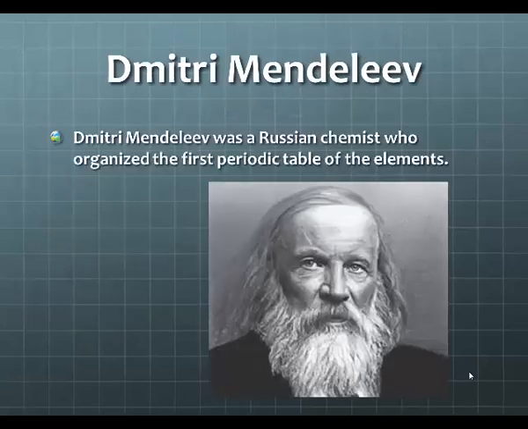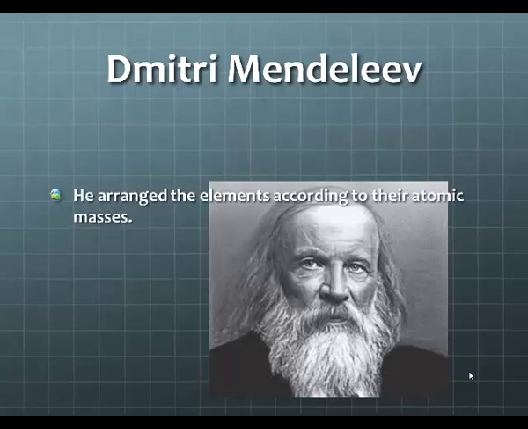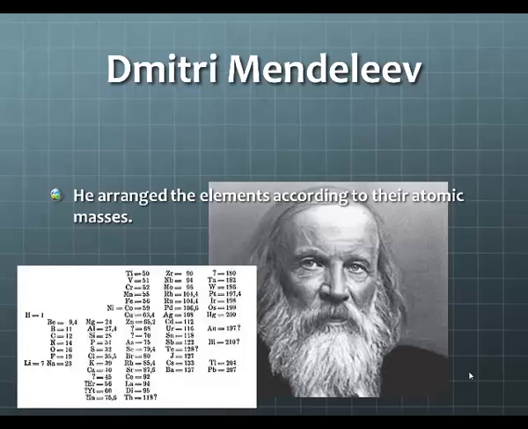So Dmitry Mendeleev, he was a Russian chemist. He organized the very first periodic table of the elements. He arranged the elements according to their atomic masses, so he looked at different types of elements. He measured their masses, and then he put them in order based on increasing mass. So this is kind of an old rendition of his periodic table that he created.